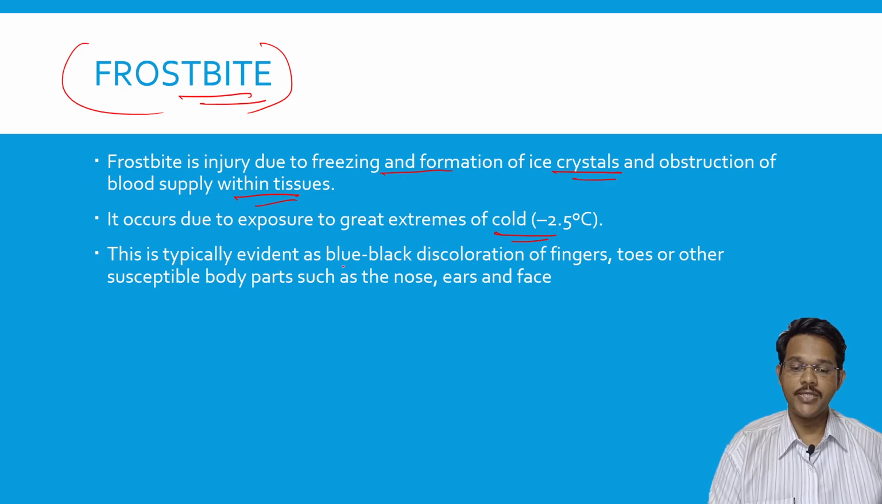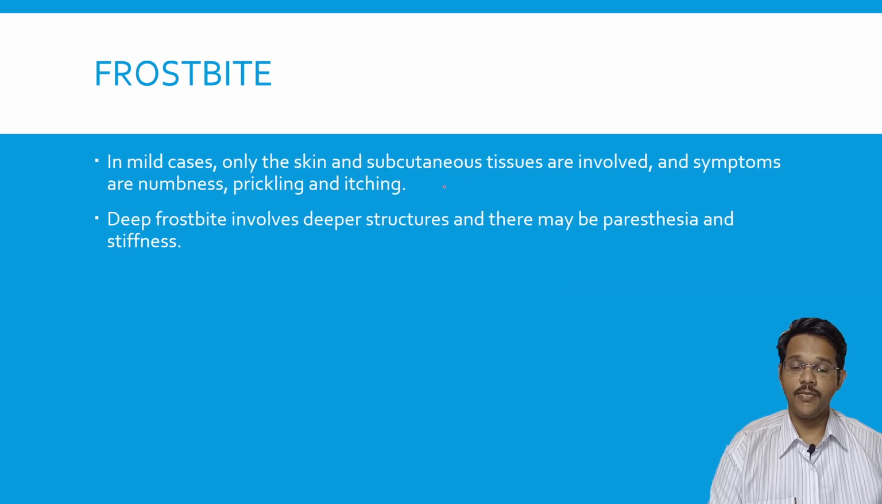This is typically evident as blue-black discoloration of fingers, toes, or other susceptible parts such as nose, ears, and face. So these are the areas where the blood vessels are smaller and fewer in number, and these areas are commonly affected in frostbite, like fingers, toes, nose, ears, and face. In mild cases, only the skin and subcutaneous tissues are involved, and symptoms are numbness, prickling and itching. Deep frostbite involves deeper structures, and there may be paresthesia and stiffness.